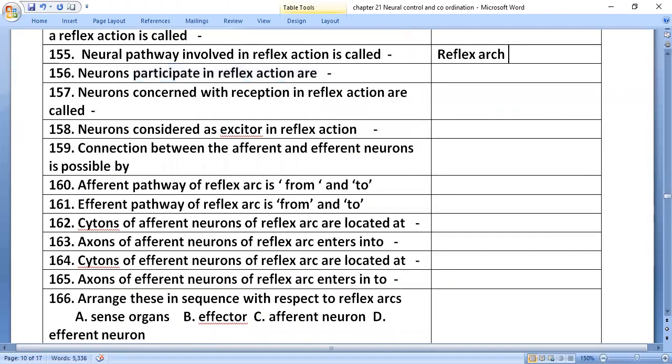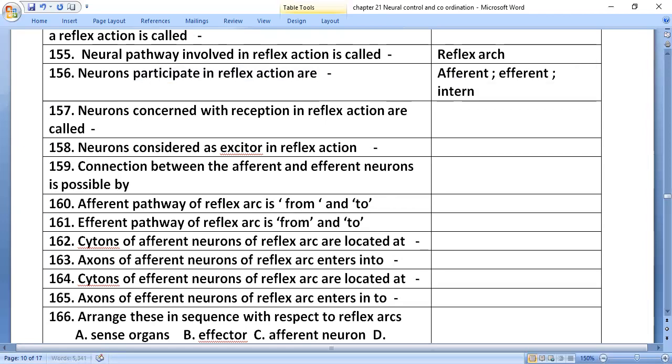Neurons participating in reflex action are afferent neuron, efferent neuron, and interneuron. Neurons concerned with the reception in reflex action are called afferent neurons. The neuron considered as the exciter in reflex action is the efferent neuron. Connection between the afferent and efferent neurons is possible by the interneuron.